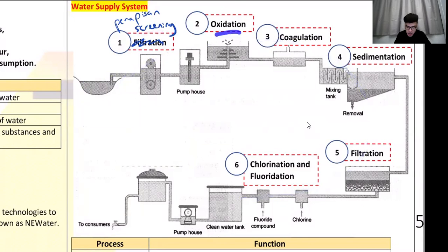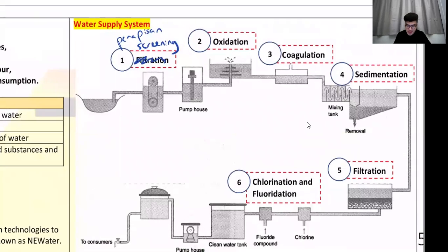Number 2, oxidation. We pump oxygen into the water so that it doesn't smell. Okay, this is called pengoksidan. Okay, do you know what water without oxygen smells like? You go to any longkang, you smell, that's the smell. Okay, it has the fermented smell in it.